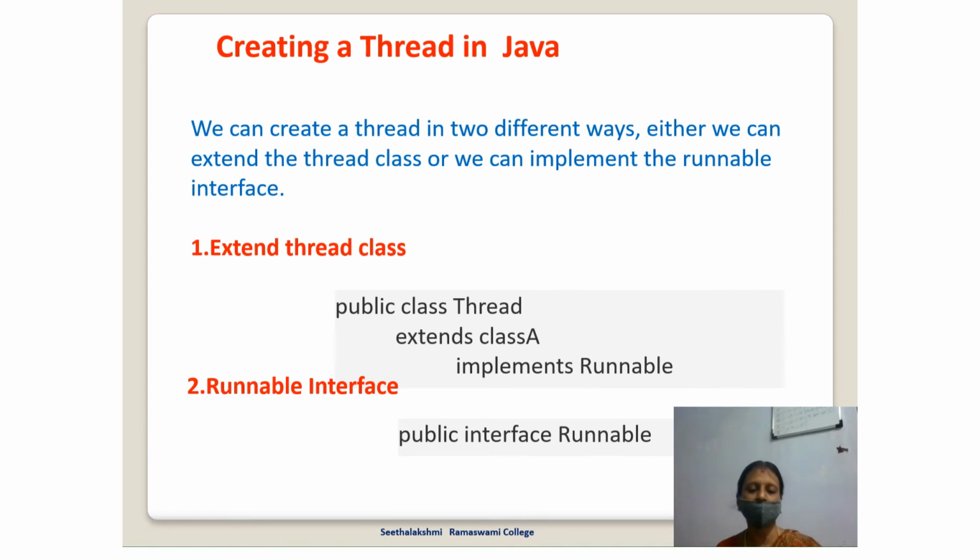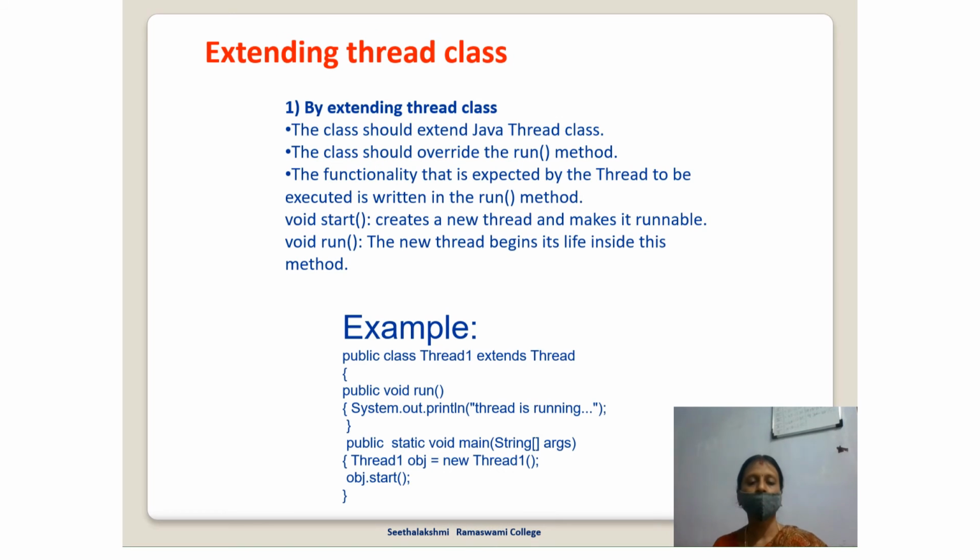There are two ways: one, by extending the Thread class; second, by implementing the Runnable interface. Using the Thread class: public class, the standard name, extends Thread. Second, in the Runnable interface: public interface Runnable.